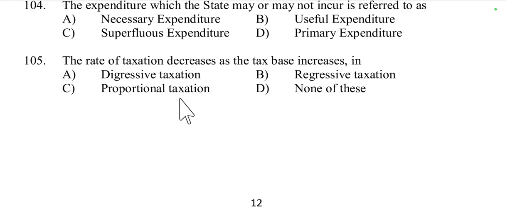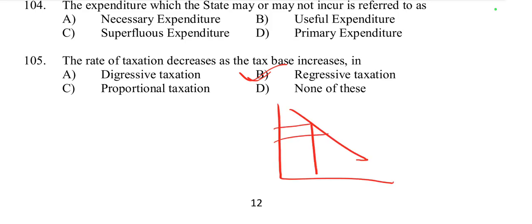Then question number 105, the rate of taxation decreases as the tax rate or tax base increases in digressive taxation, regressive, or proportional. That is called as regressive taxation. Regressive, the rate of taxation decreases as tax rate increases. That is called as regressive.